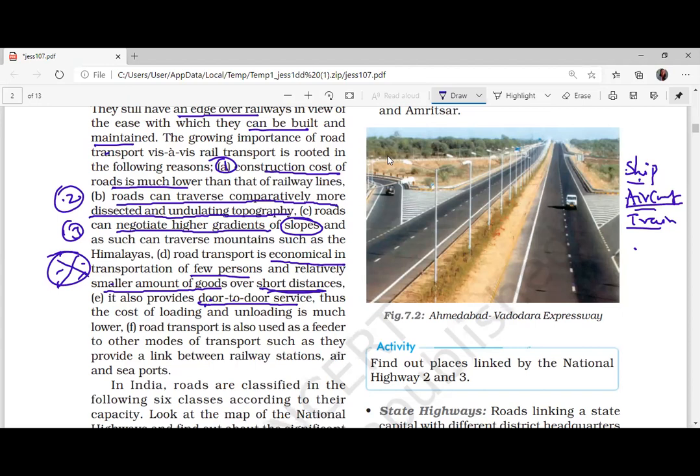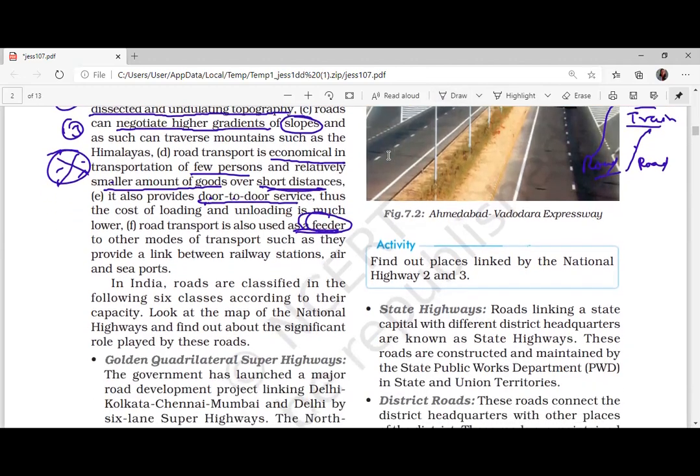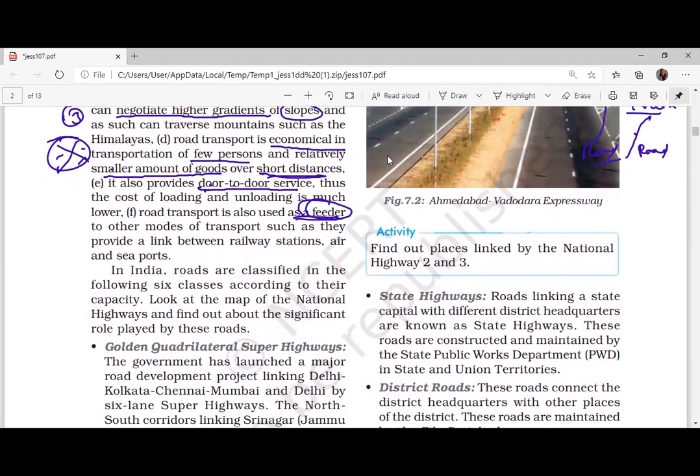Then roadways is also used as a feeder for the other modes of transportation. That means if you want to reach the railway station, you have to go through the road. If you want to reach the airport, you have to reach through the road. So write down, roadways are feeder to the other transportation. Clear? Five, six points are there.